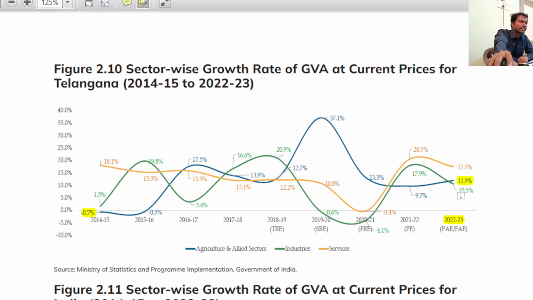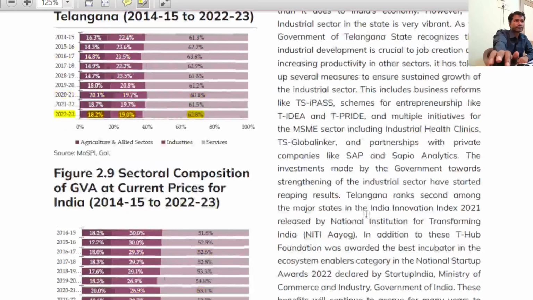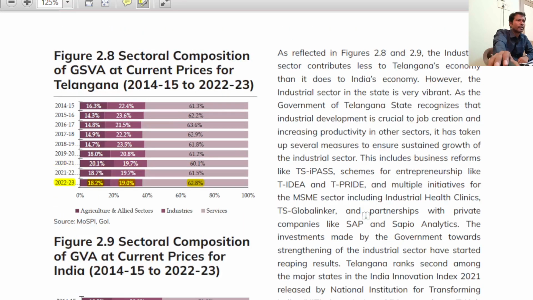And 10.5% is the industrial sectoral growth rate, and 17.5% is the service sector growth rate, right? We need to see, sir. And if you look here, we will wind up in only 2 minutes. If you look here, Telangana ranks second among major states in the Innovation Index.